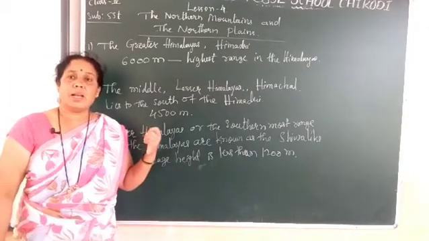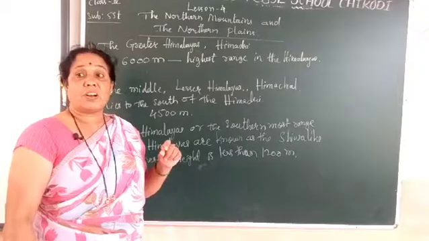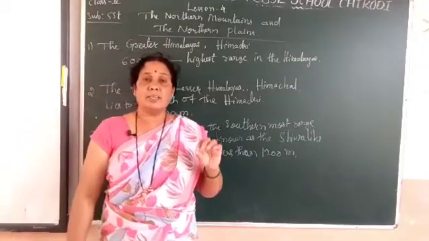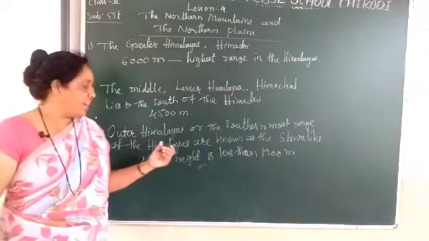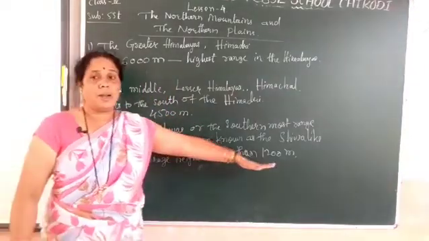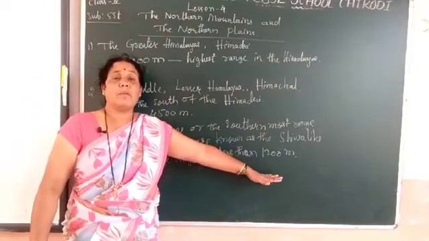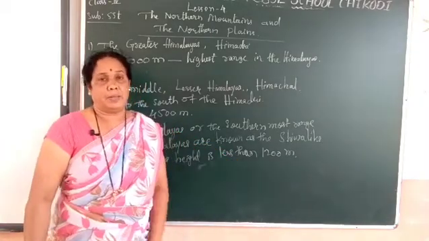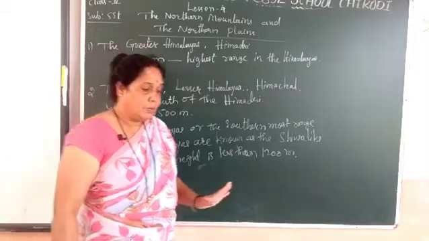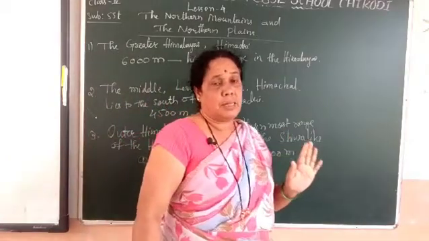The outer Himalaya, or the southernmost range of the Himalayas, is also known as the Shivaliks. And the average height here is less than 1200 meters. Okay, so this is the introduction about the lesson.